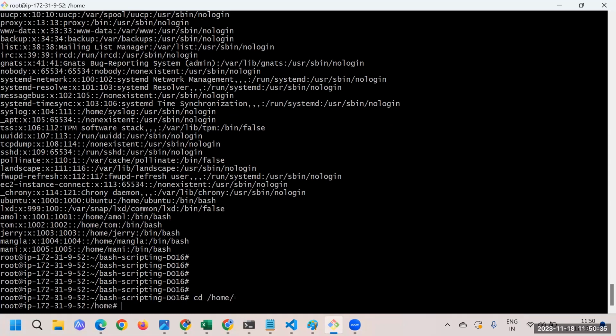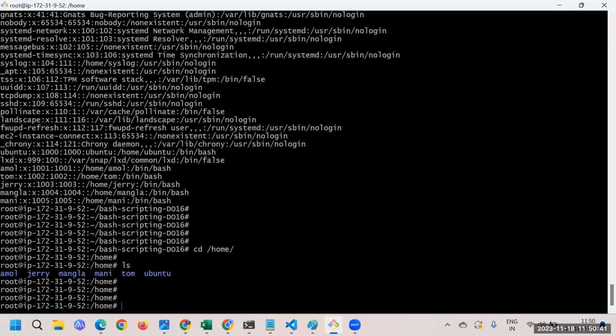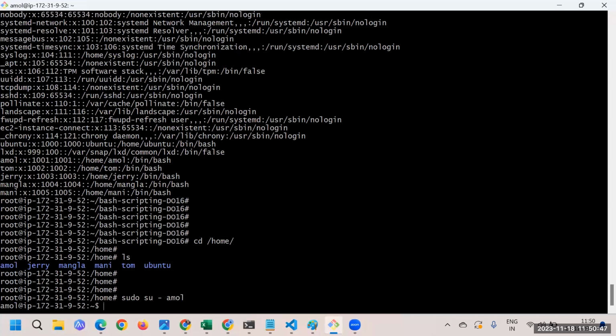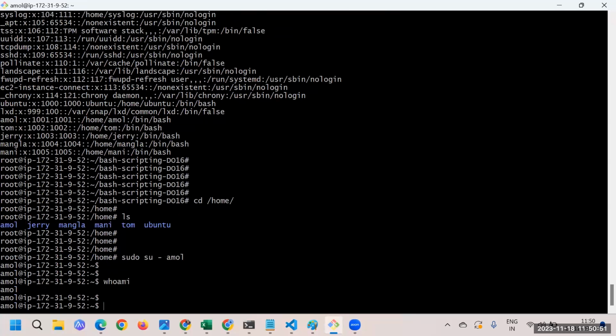If I just go and show you the home example, here you can see Amol, Jerry, Mangala, Mani. So all these users are added, and in fact if you wish to switch to any user, you can just do sudo su - Amol. If you do that, and check whoami, you can see it's the Amol user.